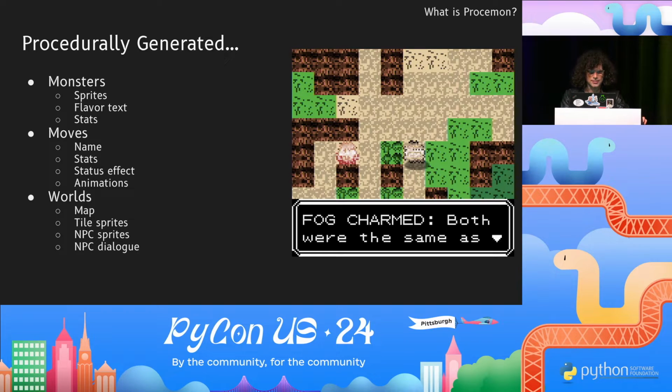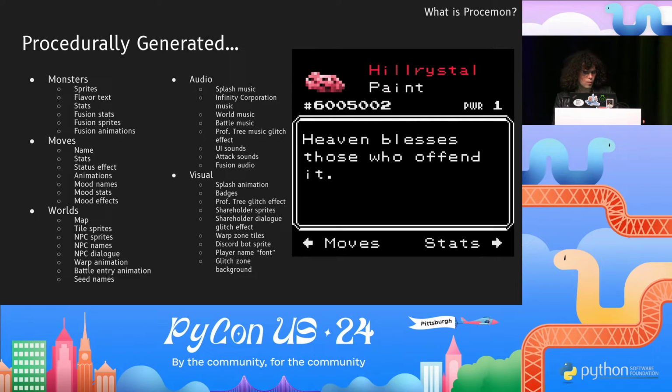Every world also has non-player characters or NPCs that you can battle, and each NPC has a procedurally generated sprite. They're all unique. They have their own name, they have their own dialogue when they challenge you. Let's see, what else is procedurally generated? Well, there's the battle entry animation, nearly all of the audio, the splash animation, the badges, so like you get the idea. With a few exceptions, everything in the game that can be randomly generated on the fly is.